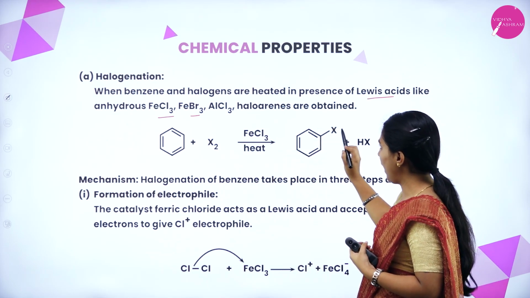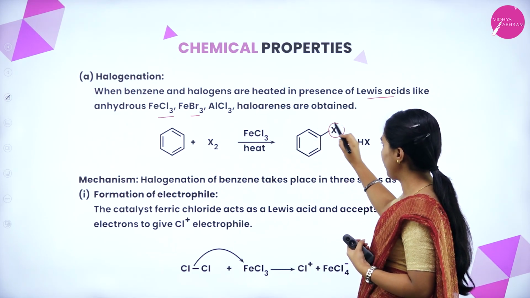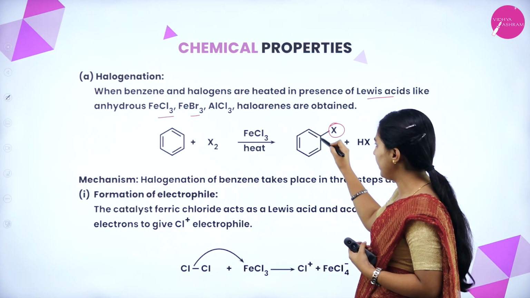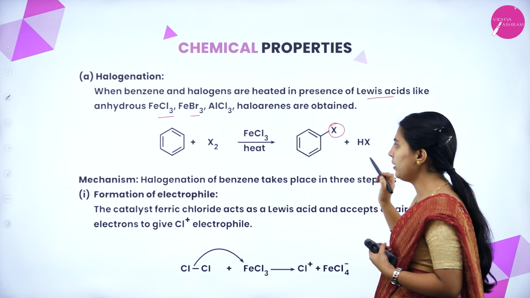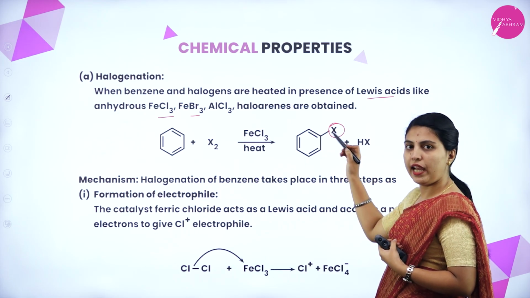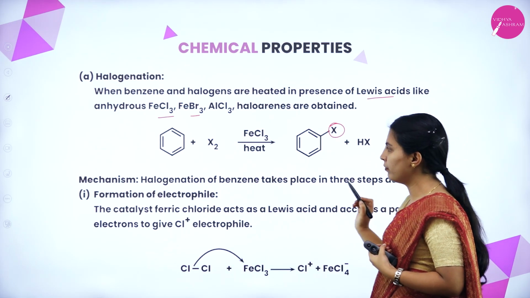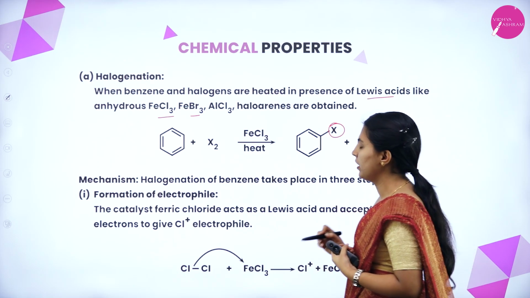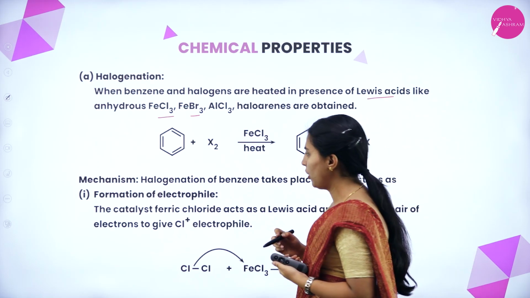Then haloarenes are formed; halo is the prefix for halogen, and arene means aromatic hydrocarbon. So chlorobenzene or any halobenzene will be formed with hydrogen halide. So we will see the mechanism now.